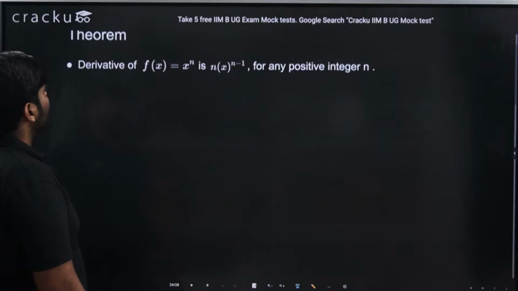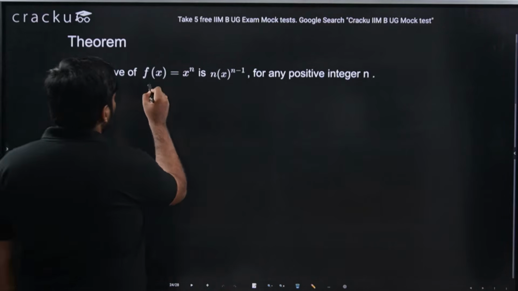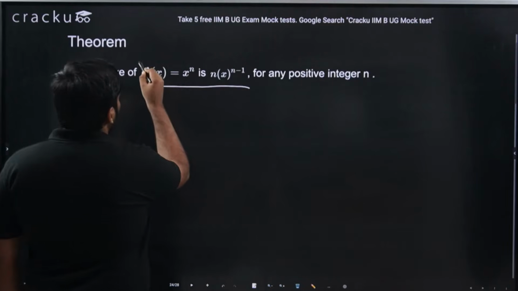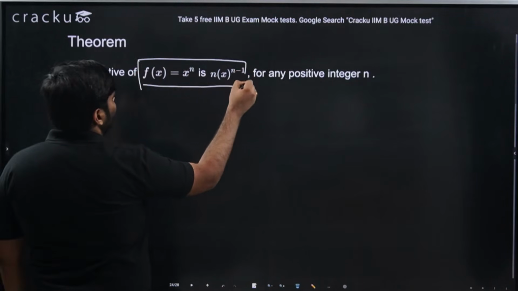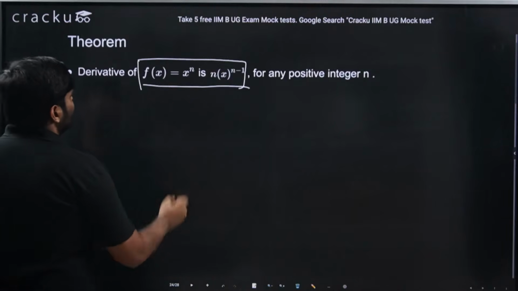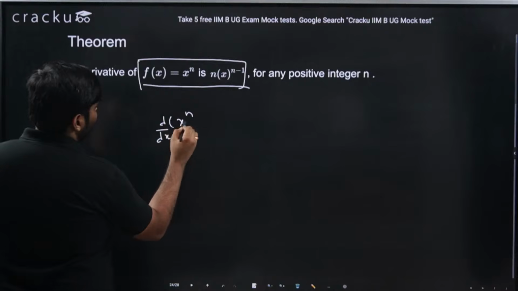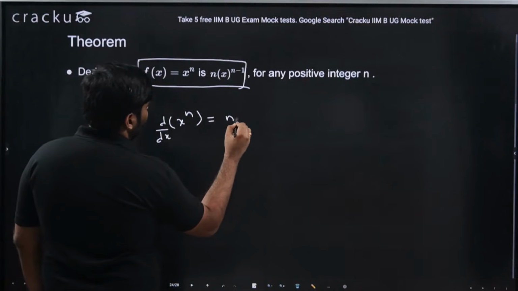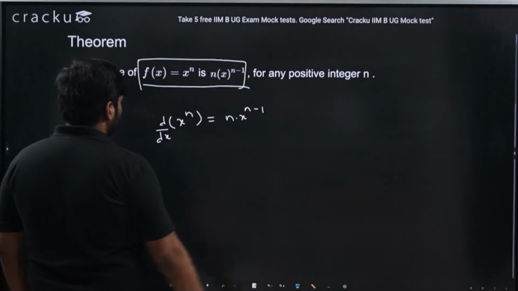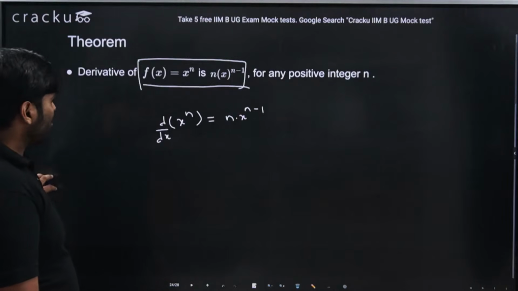So the theorem, this is a very important theorem in differentiation. F of x equal to x power n, derivative is n into x power n minus 1. That is, d by dx of x power n is nothing but n into x power n minus 1 for every positive integer n.